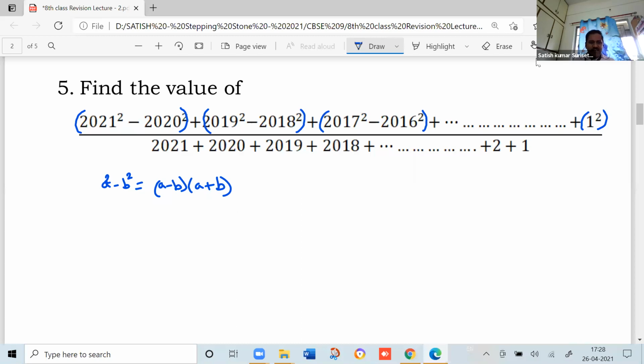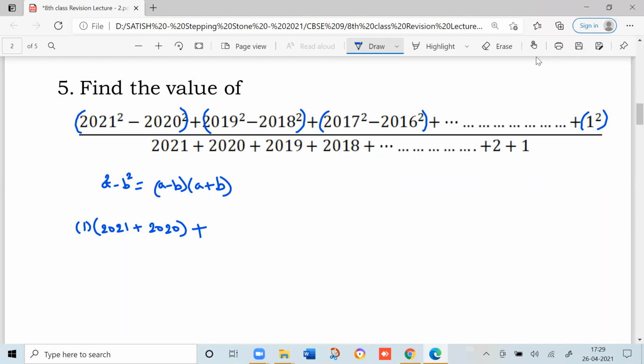So when I calculate a minus b, the value is 1. And a plus b, you keep it as it is: 2021 plus 2020. That is for the first term. Have you understood all of this? Yes, sir. A minus b we have calculated and a plus b we have kept as it is.